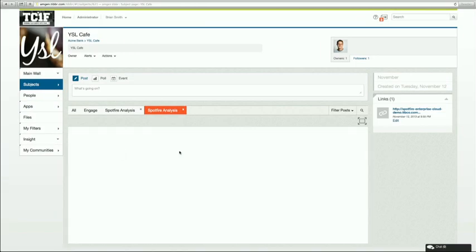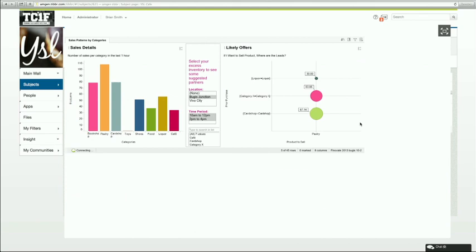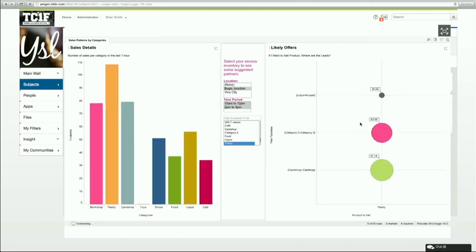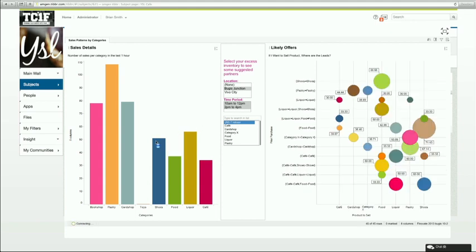So if we go into the analysis, we can see that the merchant is provided with a summary view. And banks have a lot of data, but the merchant doesn't. So the data for this is powered by the bank, allowing the merchant to leverage that in a simple and easy-to-use way. So on the left-hand side, we can see the sales data for the day. So we can see that there's a lot of sales happening, and there's good depth of sales data. So it's likely that I'll be able to clear my inventory.